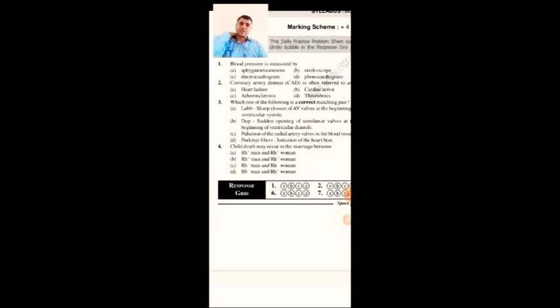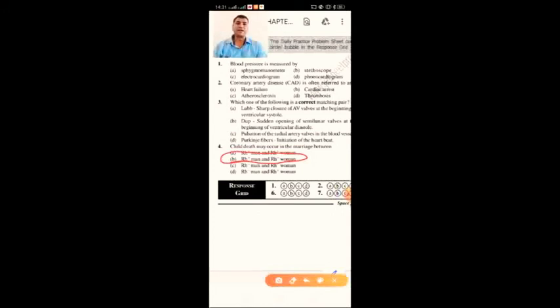In the textbook, when the mother is Rh negative and the baby to be born is Rh positive, because the Rh factor can come from the father, where the father is Rh positive and the mother is Rh negative, the possibility of erythroblastosis fetalis can occur in the second pregnancy. So option B.